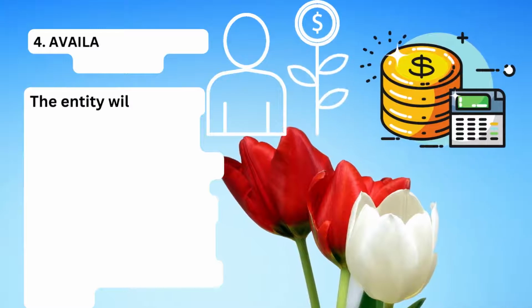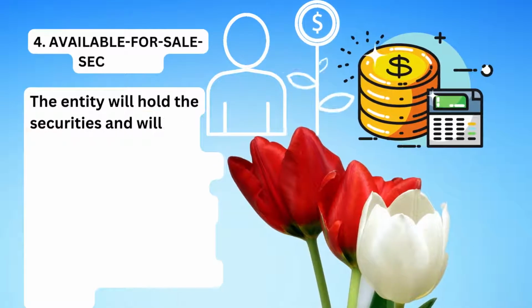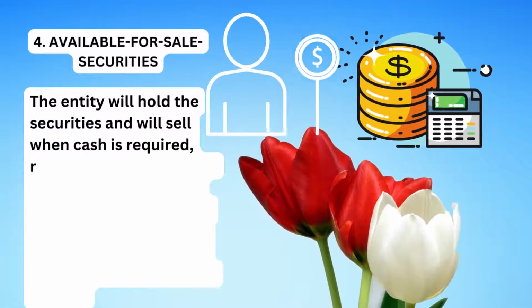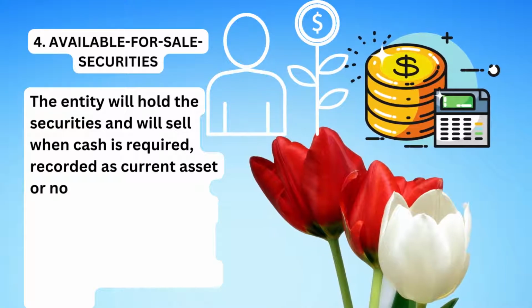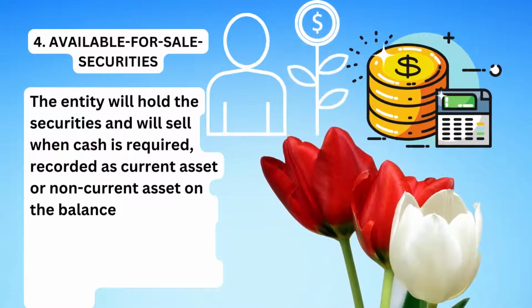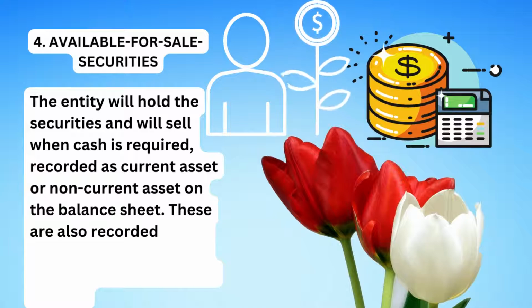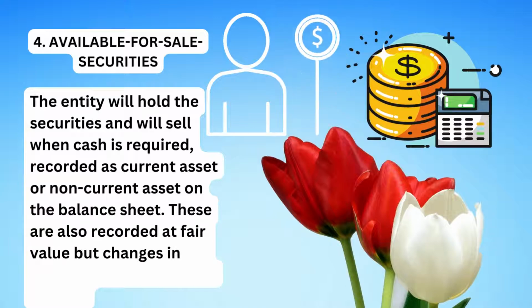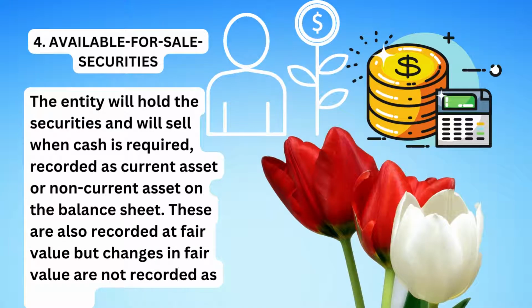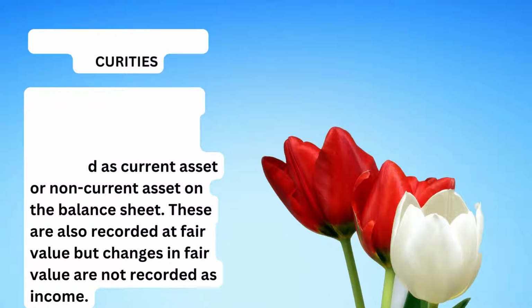Number 4. Available for sale securities. The entity will hold the securities and will sell when cash is required. The securities are recorded as current asset or non-current asset on the balance sheet. These are also recorded at fair value, but changes in fair value are not recorded as income.